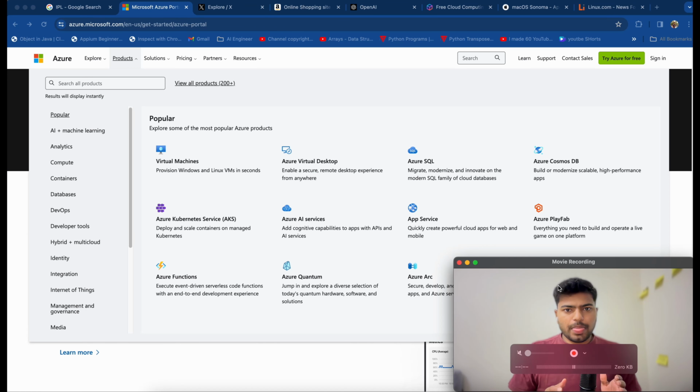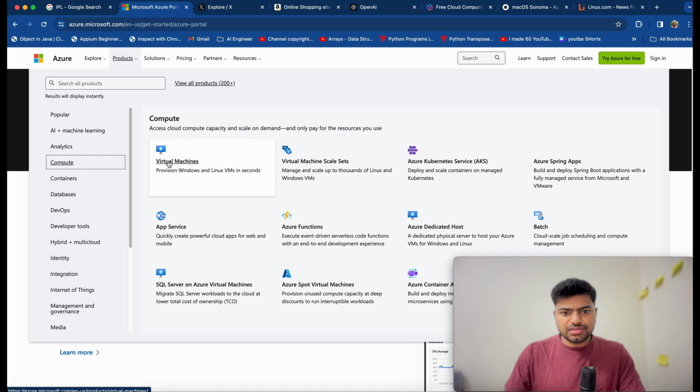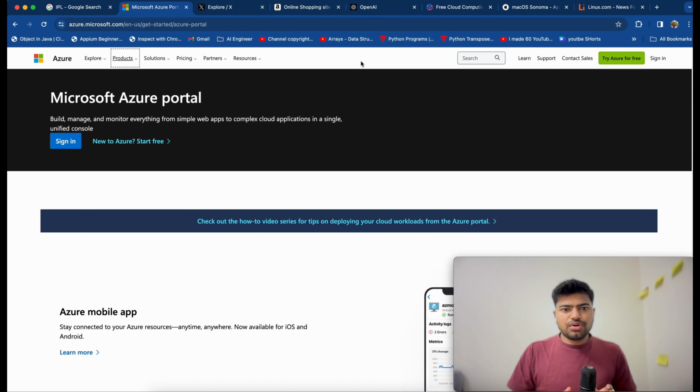Next we see Azure. If you see here, it offers more than 200 plus products. For example, compute. If you see compute, we have virtual machines and app service. Under databases, we have Azure SQL and AI and machine learning. So it is able to offer this many products and services to us because one of the underlying technologies used to do this is data structures and algorithms.